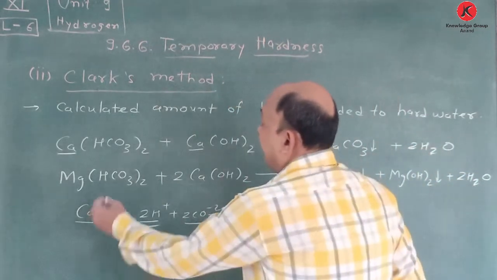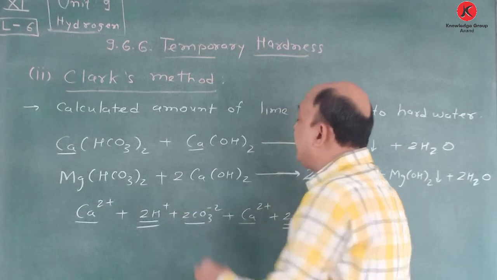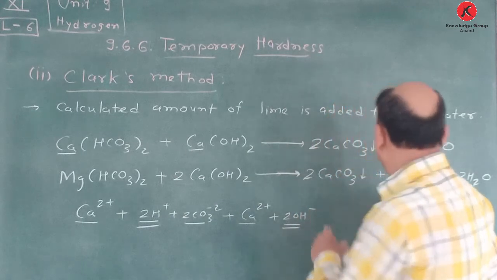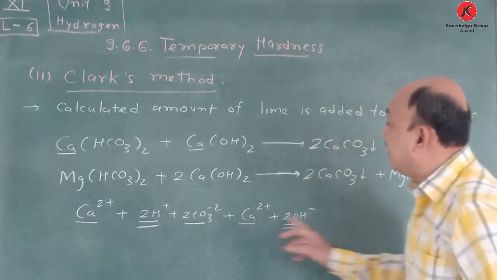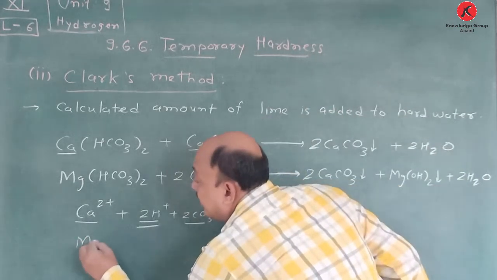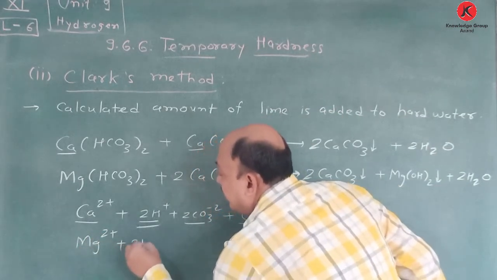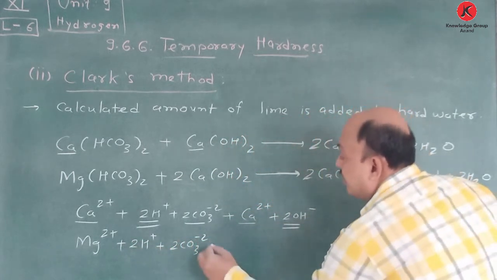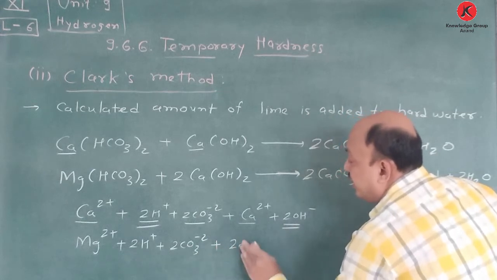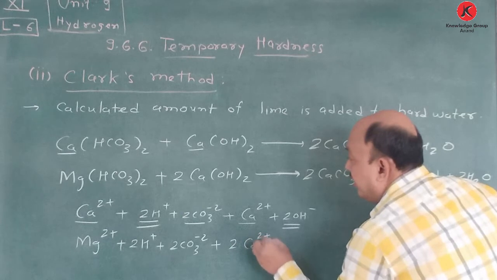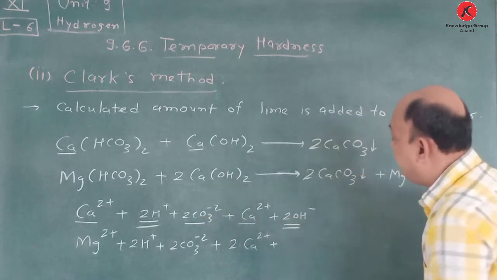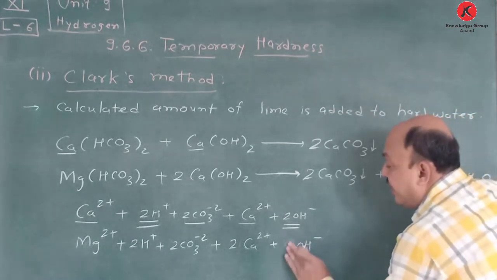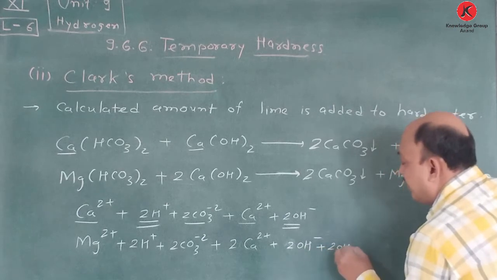Okay. Another is magnesium hydrogen carbonate, when it reacts with 2 moles of calcium hydroxide. So once again, if we write this way, here Mg(OH) twice is produced, and due to that, once again we write here Mg plus 2, twice H plus, 2 CO3 minus 2, plus 2 Ca plus 2 and 2 times 2 is 4 OH minus. Okay, so this 4 OH minus, once again write 2 OH minus plus 2 OH minus.